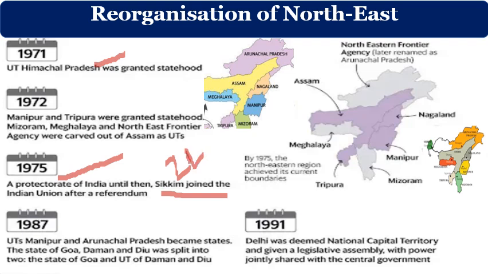Next, in 1987, Arunachal Pradesh became a state. Goa also became a state along with Diu, Daman and Dadra Nagar Haveli. Goa became a state, but Diu, Daman and Dadra Nagar Haveli still remained union territories. But later in 2019, Dadra Nagar Haveli and Diu Daman, the two union territories, were merged. Now it is called a single union territory, Dadra and Nagar Haveli and Daman and Diu. Next one, in 1991, Delhi was granted National Capital Territory status.